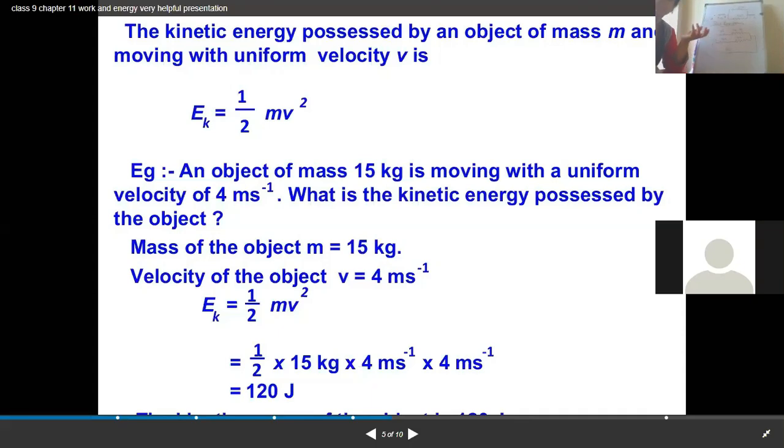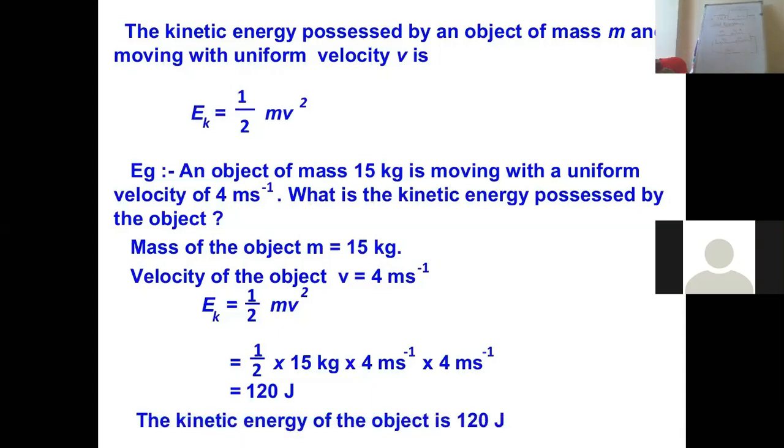When the object is in motion, the energy possessed by the object when it is in motion is kinetic energy. Mathematically, what is kinetic energy equal to? It is equal to 1/2 of mv square.